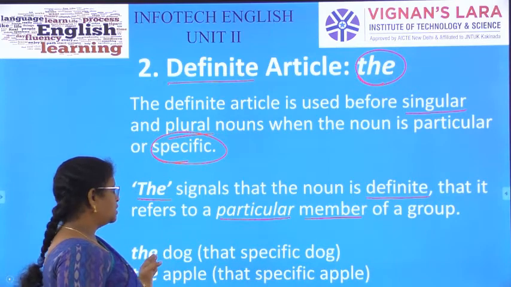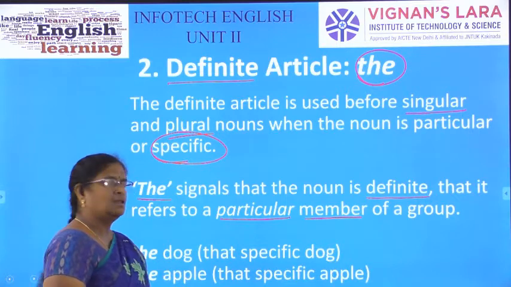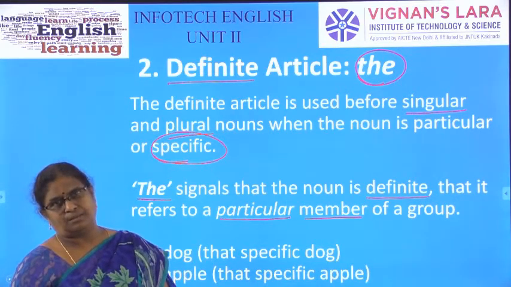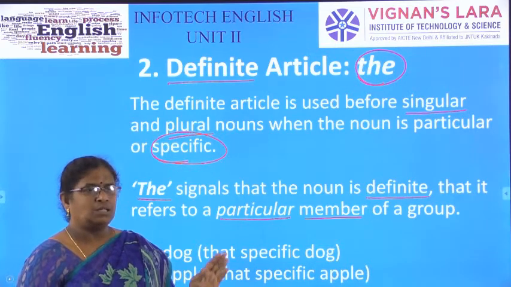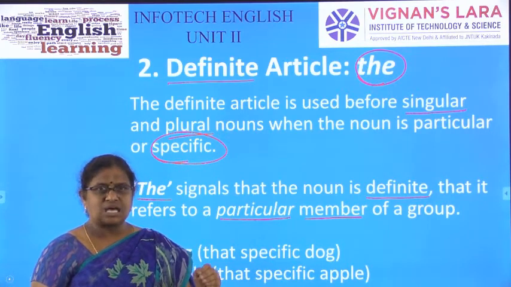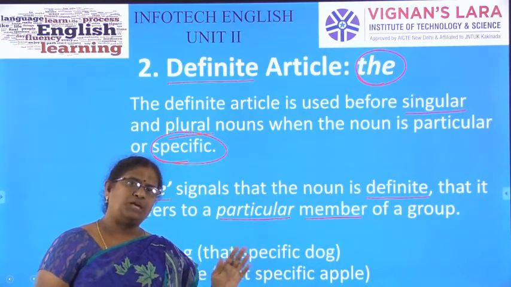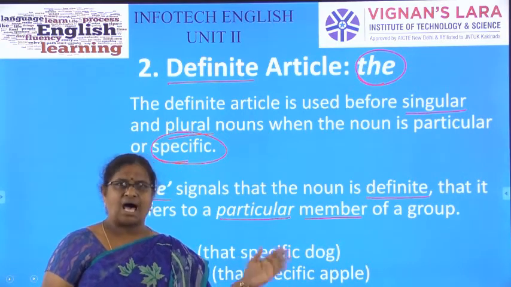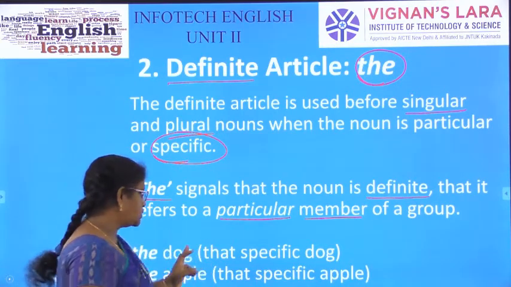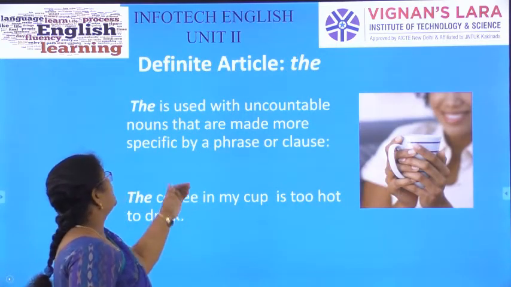The dog means that specific dog. The apple. A specific apple can be called the apple. So, the definite article the, in a specific and particular sense, can also be used with singulars as well as plurals. That is what you have to remember about the definite article the. Other uses.